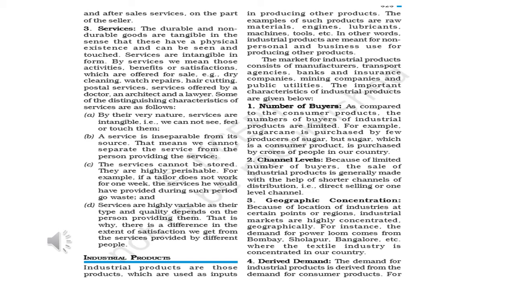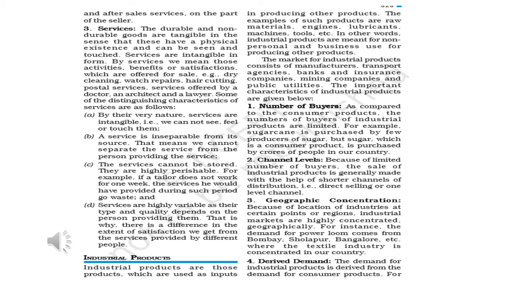Then we have industrial products. We were discussing the consumer products; now we are discussing the industrial products. These are the products which are used by the industries. Some characteristics of industrial products are: number one, number of buyers. As compared to consumer products, the number of buyers of industrial products is limited. We know that only the person who is going to do the manufacturing or further production will buy. Then channel levels, meaning how you are going to distribute the product. They are shorter, meaning we are not using longer channels.